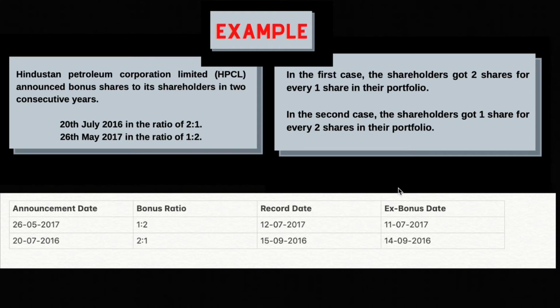Record X bonus date is the date until which you will have to buy the shares to get the bonus in the particular ratio. Record date is nothing but the next working day of X bonus date.